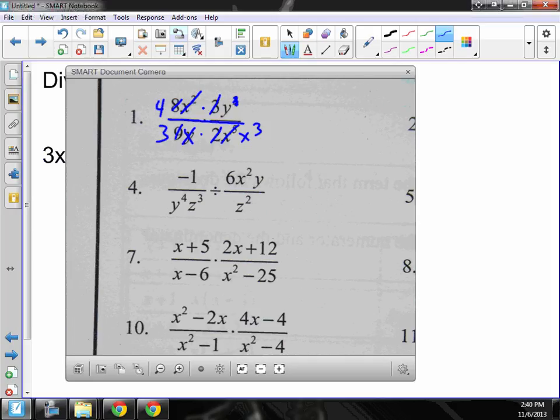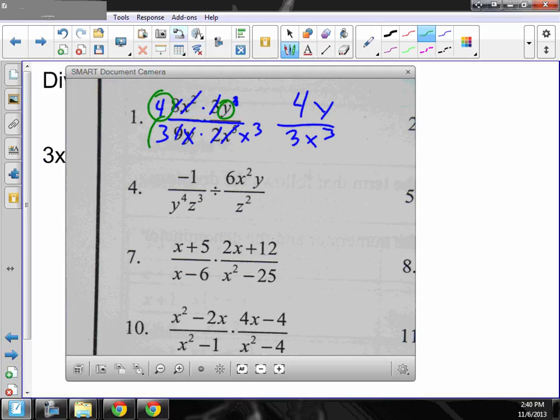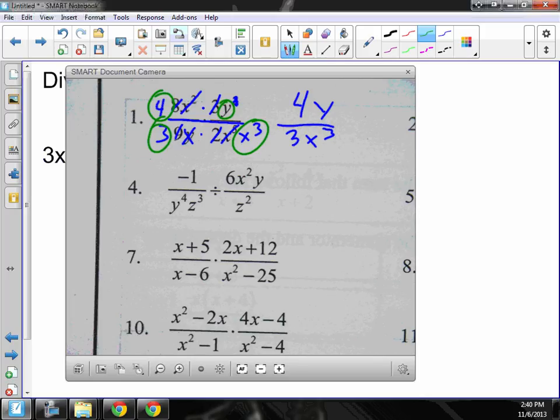So what's left on top? 4y over 3x to the third. Now once I'm done canceling, then I look, this is left, and that's left, this is left over, and that's left over, so I just put them all together. Well, it's the same basic idea, but they get a little bigger.